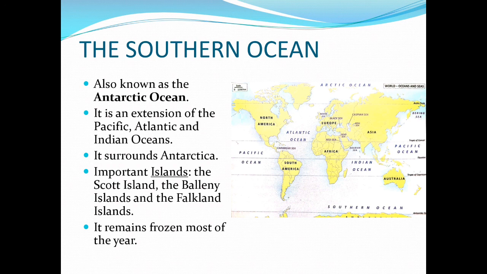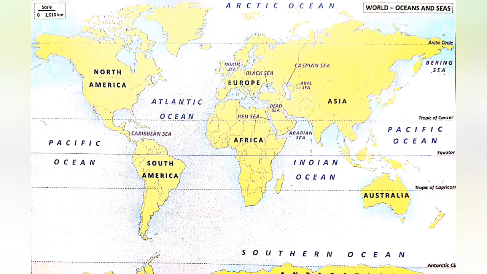It has many islands, some of them being the Scott Islands, the Balleny Islands, and the Falkland Islands. These are the main islands present in the Antarctic Ocean. And you can see in this map that it is surrounding the last continent, the southernmost continent, Antarctica, which is surrounded by the Southern Ocean.